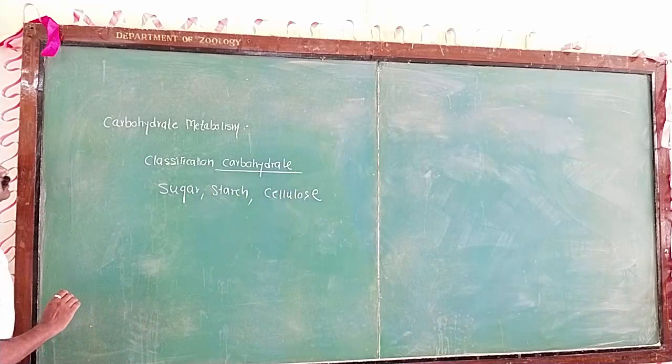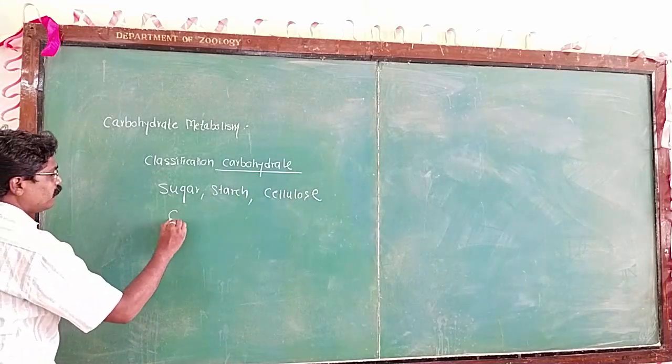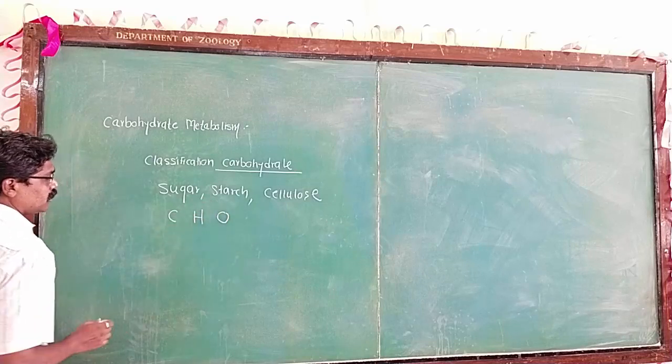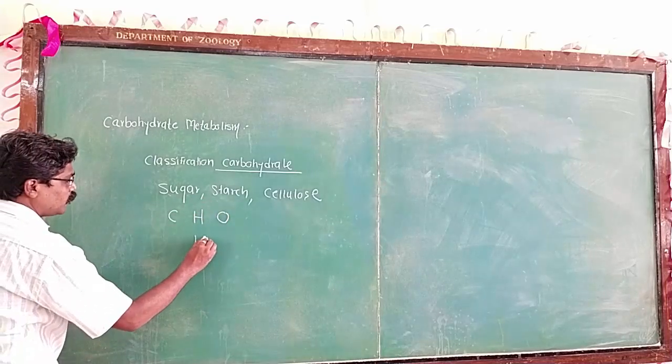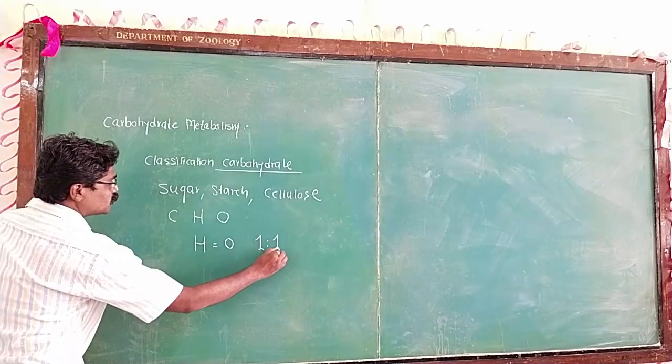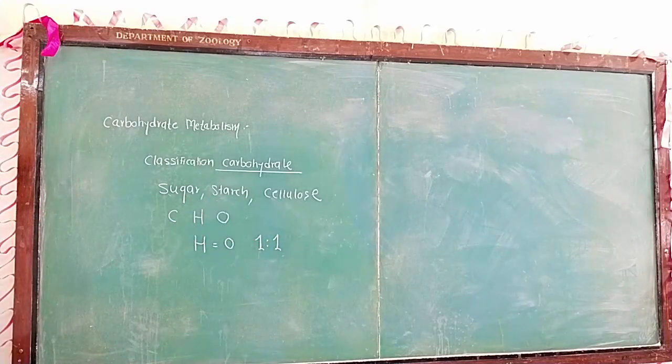Structurally, carbohydrate is made of carbon, hydrogen and oxygen. The hydrogen and oxygen are present in the ratio of 1:1. We have to remember this ratio, as it will be asked in multiple choice questions.